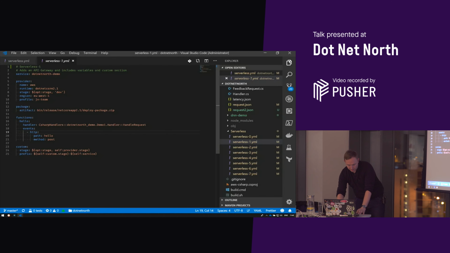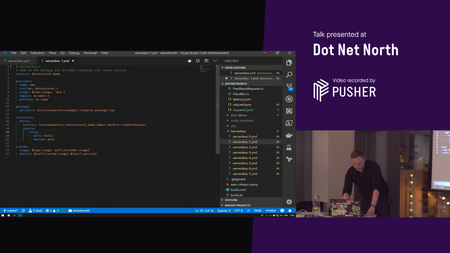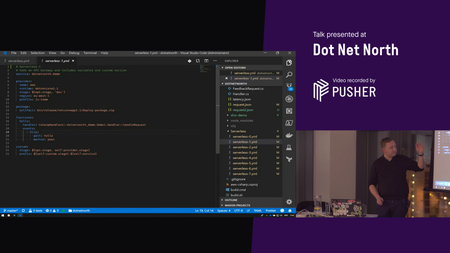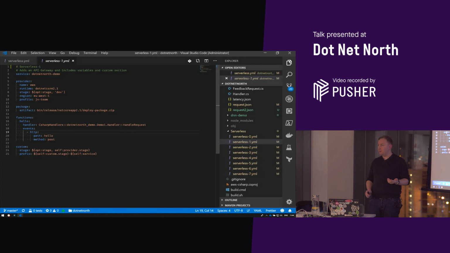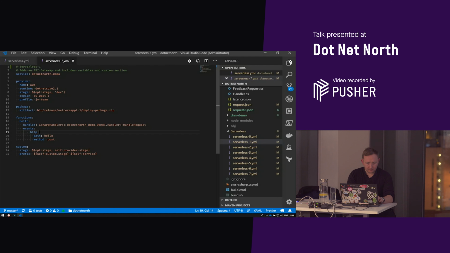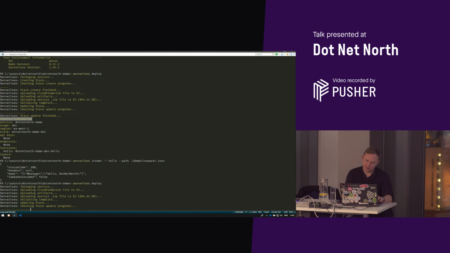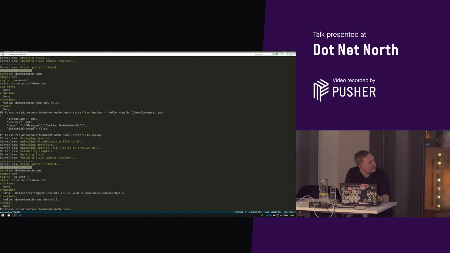So I've added an event handler here. It's HTTP. This is going to create an API gateway for us, which we can then trigger from, I'm going to do it via Postman, but you could do it from curl or a UI. So once this is done, we're going to see some extra bits. We're going to see the endpoint that's been created. And we're going to see, yeah, so we've got the endpoint here.